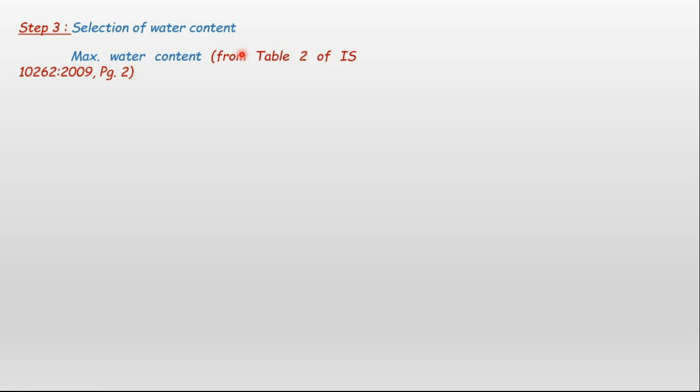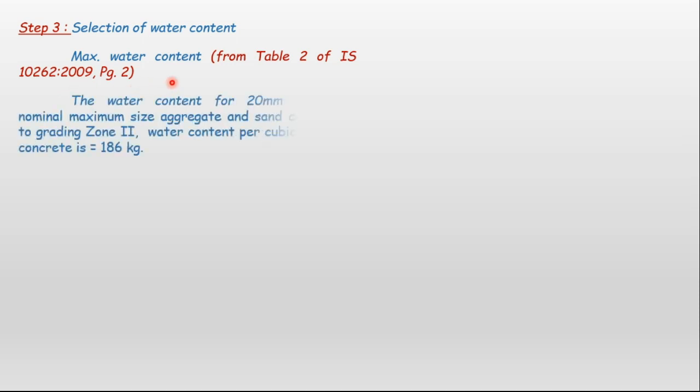From table 2 of IS 10262:2009, page number 2, the water content for 20 mm nominal maximum size aggregate and sand conforming to grading zone 2, water content per cubic meter of concrete is 186 kg or 186 liters, both are same, we have to consider the water quantity.